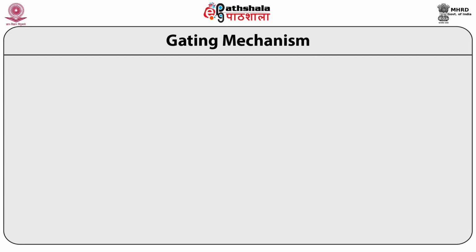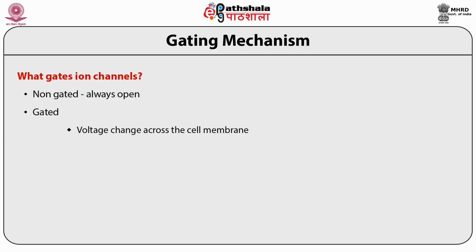Gating mechanism. What is gating? Gating is nothing but opening and closing of ion channels. What gates the ion channels? Non-gated means they are always open. Gated means voltage change across the cell membrane opens or closes the ion channels. It can be ligand gated, or a mechanical stimulus or thermal fluctuation can gate or open the channel.